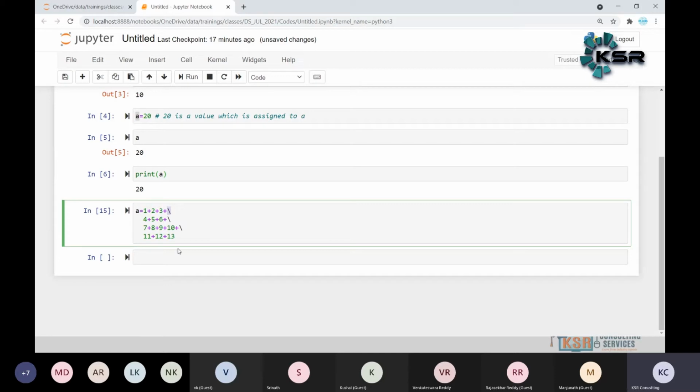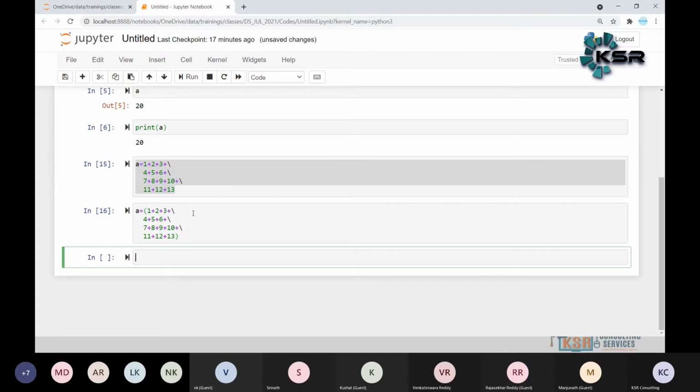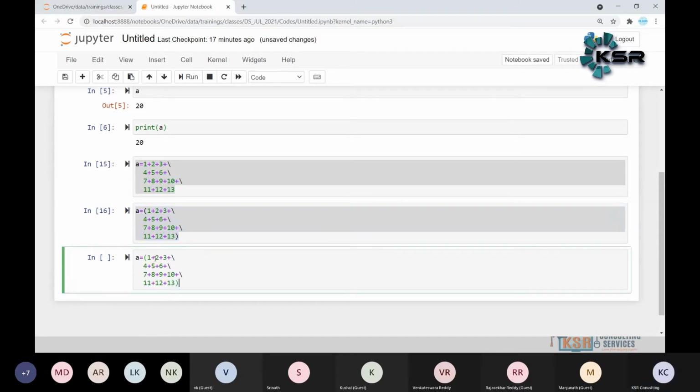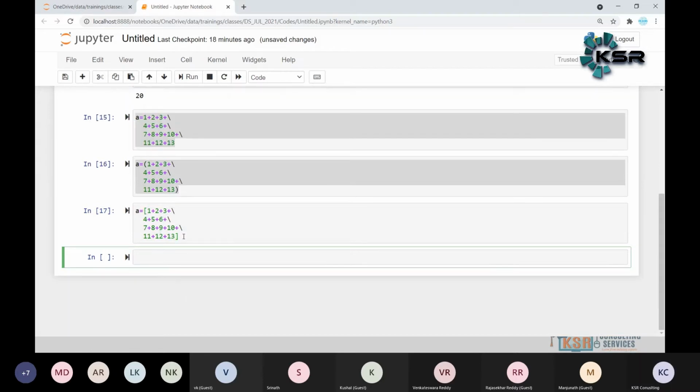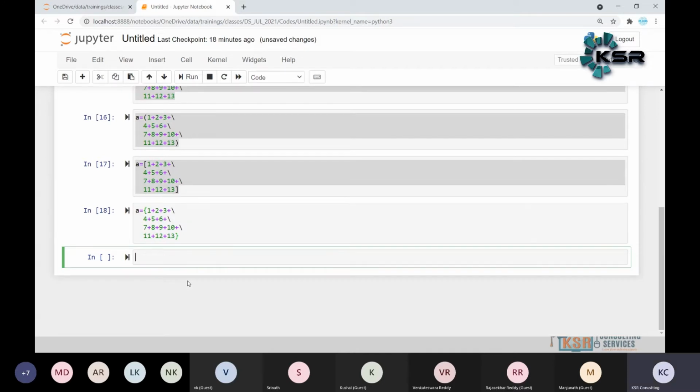This is called explicit line continuation. It can also be performed inside the parentheses, and inside the square brackets. This is a parenthesis. This can be performed in square brackets. This is the square bracket. We can also perform these things in the curly braces, of the given data.